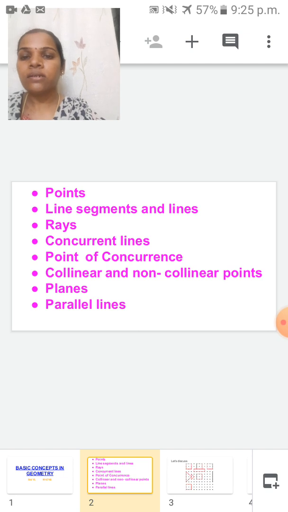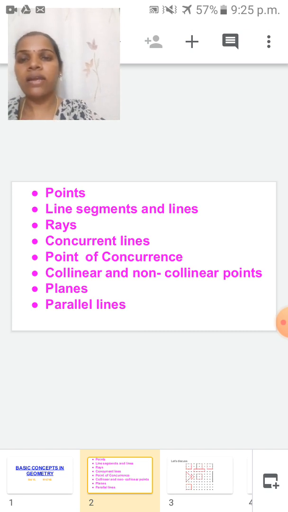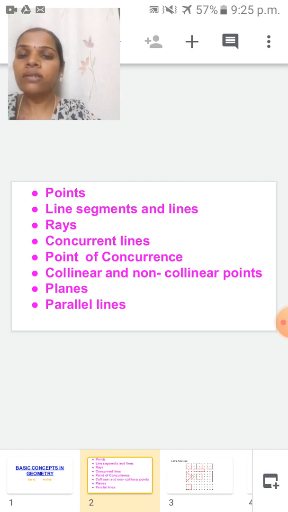Once again I'll repeat. These following points we are going to discuss. Point, line segments and lines, rays, concurrent lines, point of concurrence, collinear and non-collinear points, planes, parallel lines. Students, this is the basic things of geometry. If you are familiar with these points, then only you can understand in your higher standard.